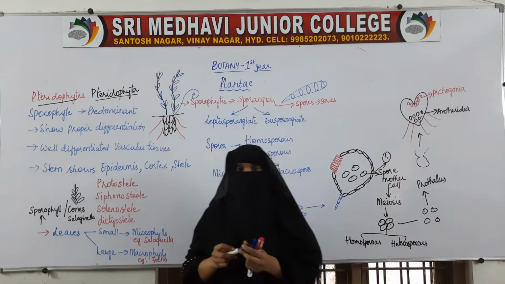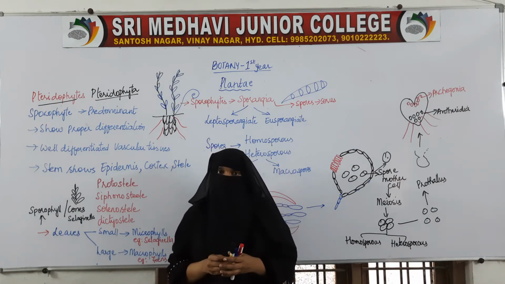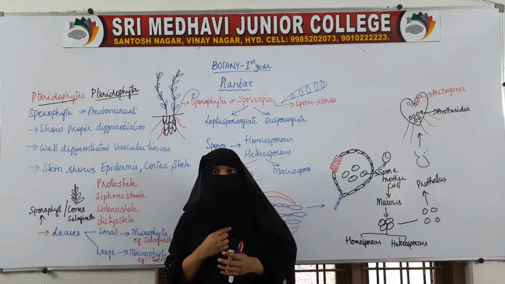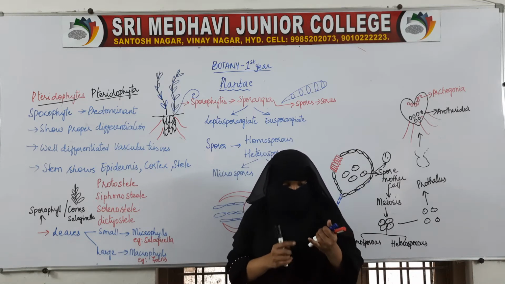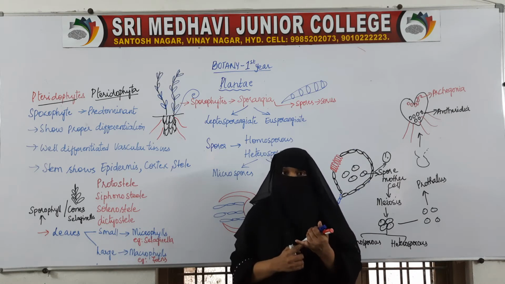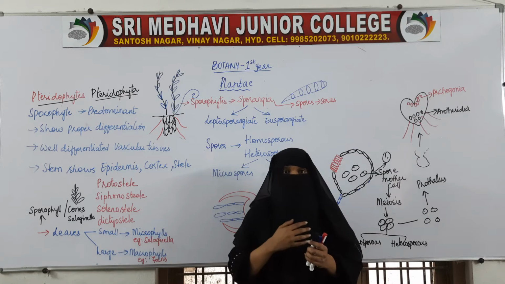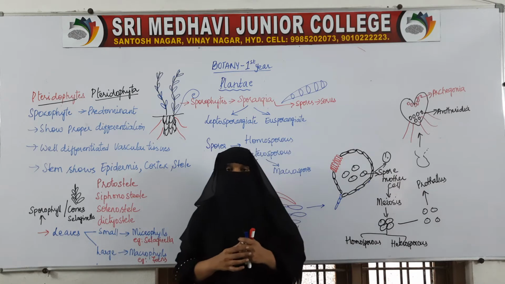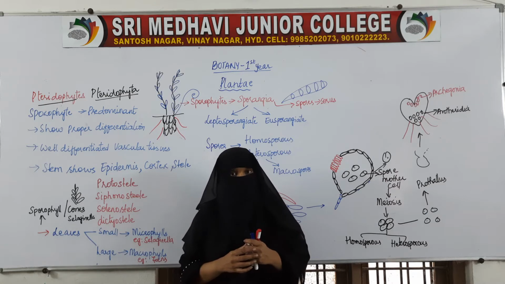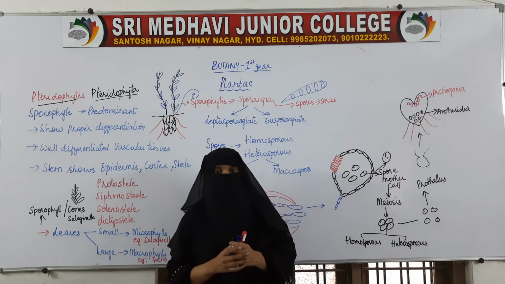In the previous group, that is in bryophytes, the dominant stage was the gametophyte, whether it was in liverworts, hornworts or mosses.